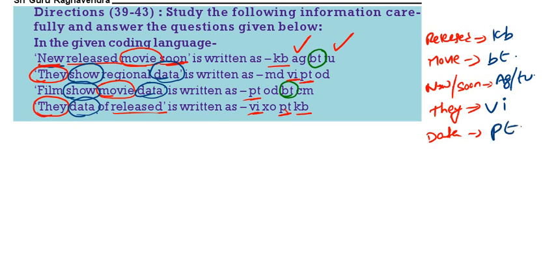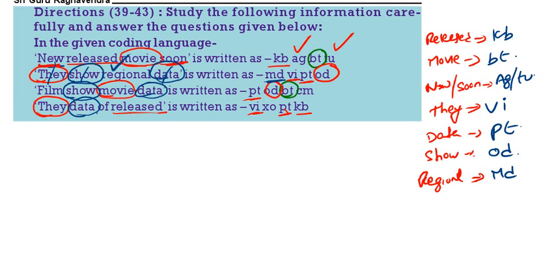Then show. What is the code for show? Here we are having OD, here also OD. The code for show is OD. Then they is over, show is over, data is over. We are left out with regional, we are left out with MD. So regional means MD. Regional code is MD.